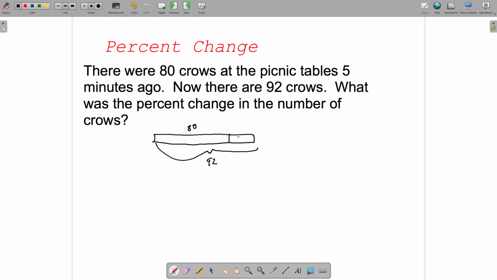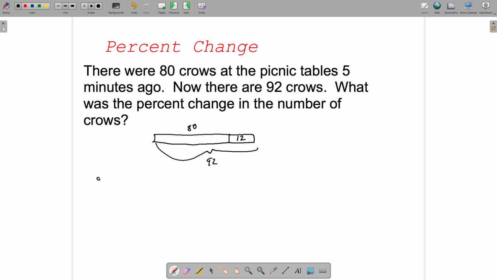The amount of change is not specified, it's not described explicitly in the problem, but we can calculate that quickly. We can see that there are 12 more crows. The original number was 80, and the new number now is 92. The amount of change is 12.